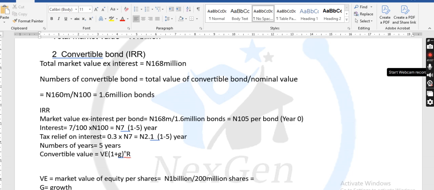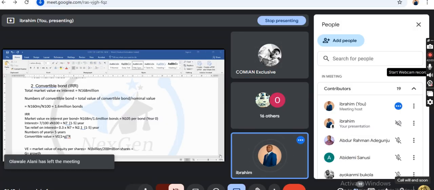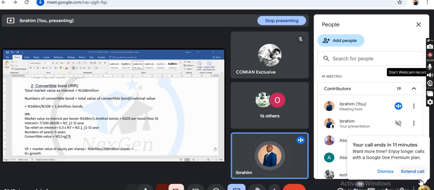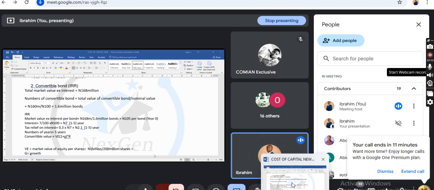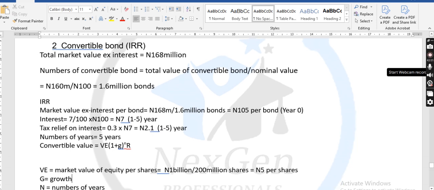Class, what is the market value of equity? Quickly. 5 naira. Oh, this call will end in 11 minutes. Please, when it is exactly 5 minutes, let me know. Okay. Now, if this is established, you have 5 naira per share. Now, we move on.